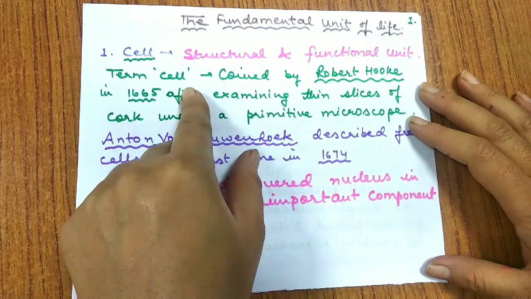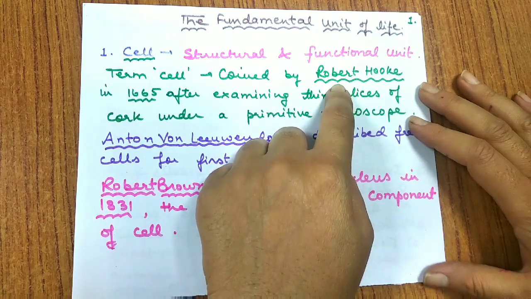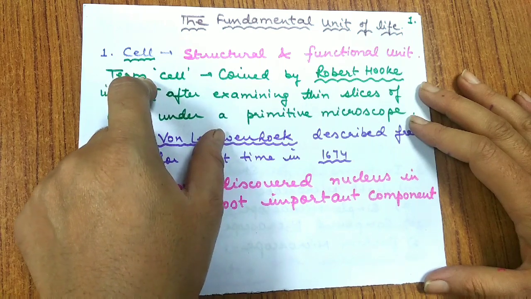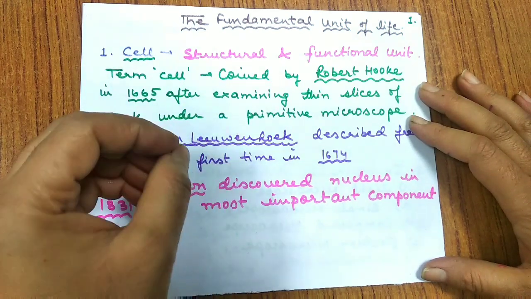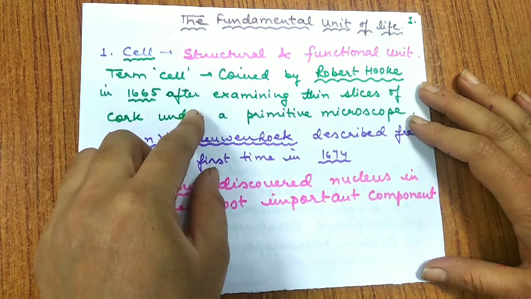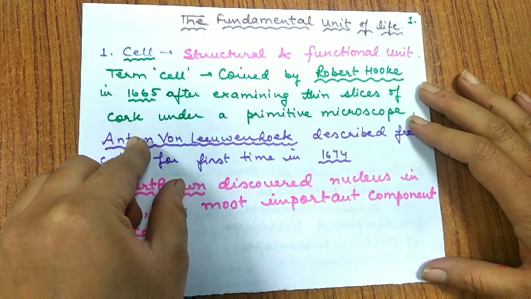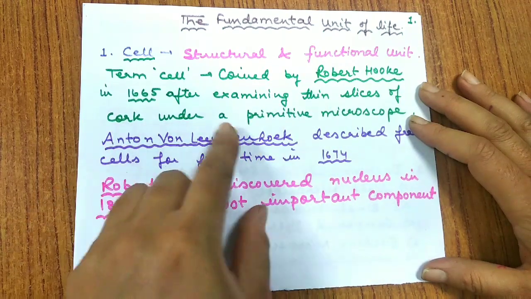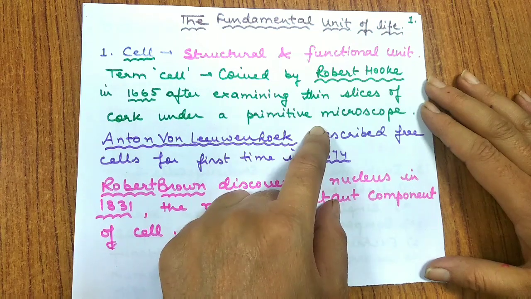The term cell was introduced by an English scientist, Robert Hooke, and he wrote this word cell in his book Micrographia. He was working on the cork of the Spanish oak tree, examining a thin slice of cork under his self-made primitive microscope.